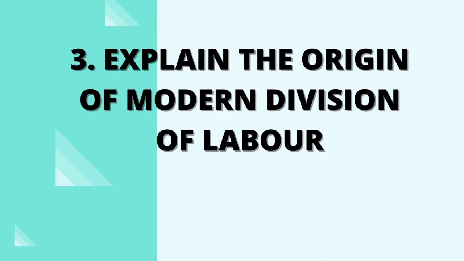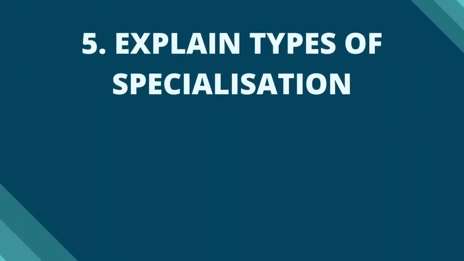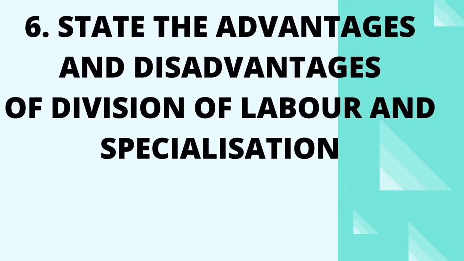Explain the origin of modern division of labor. 4. Define specialization. 5. Explain the types of specialization. 6. State the advantages and disadvantages of division of labor and specialization.